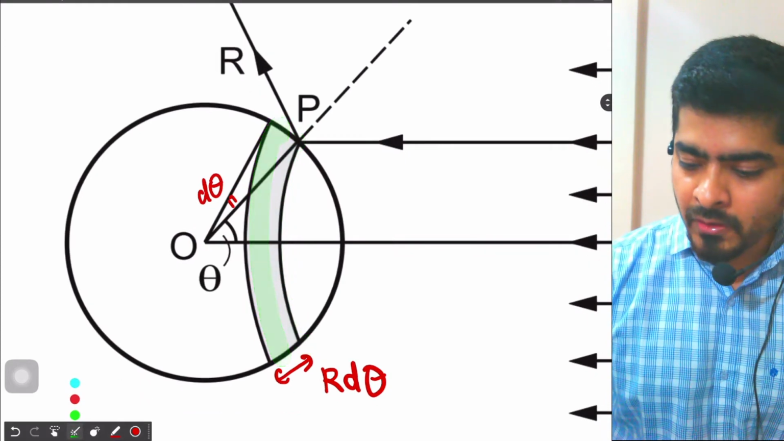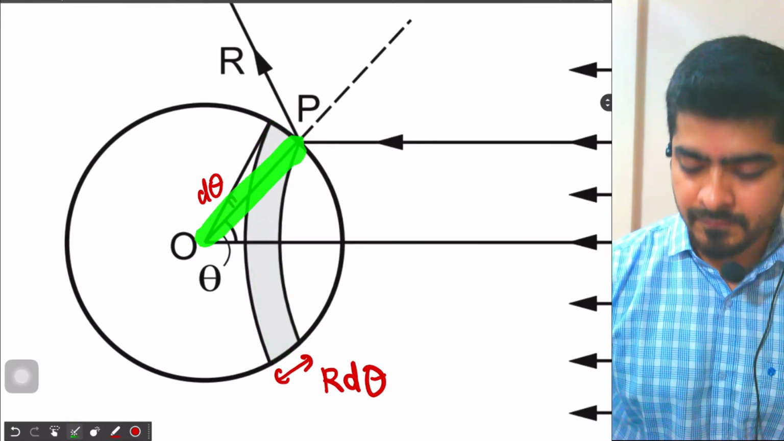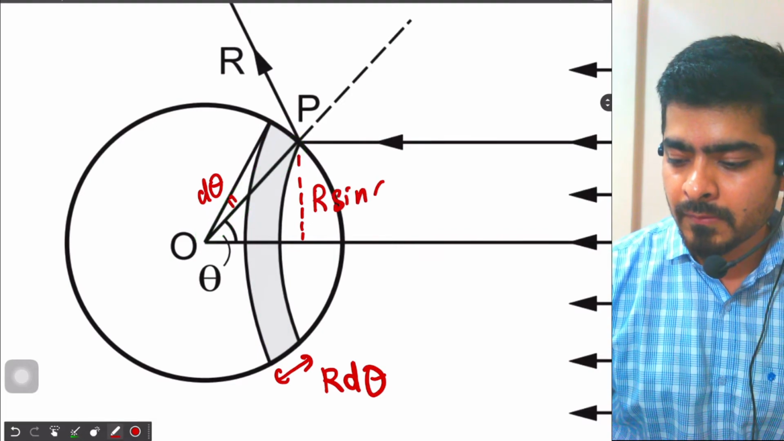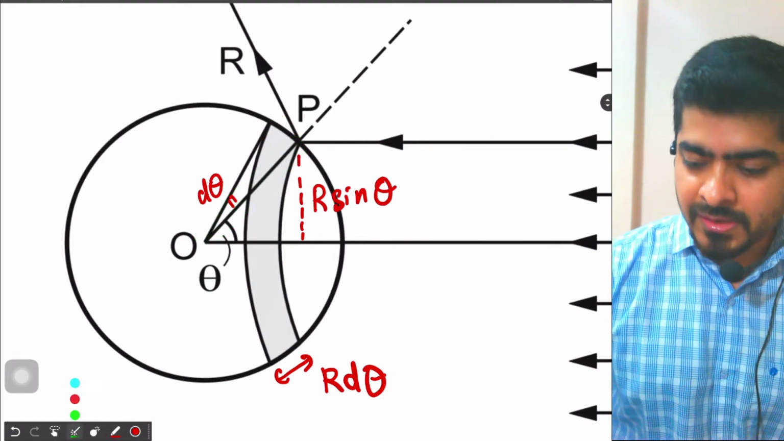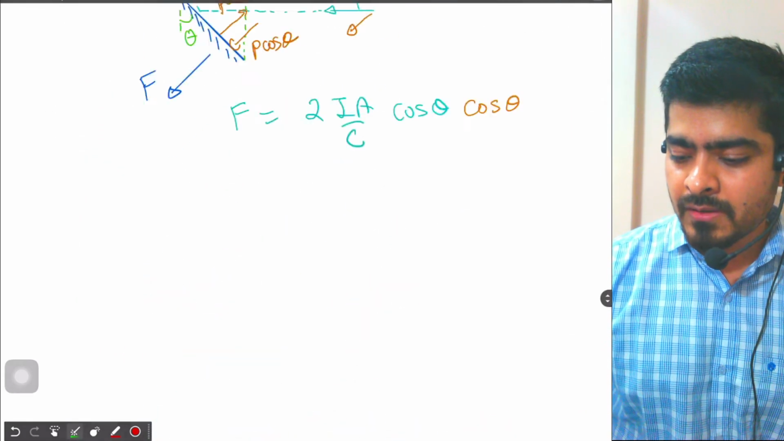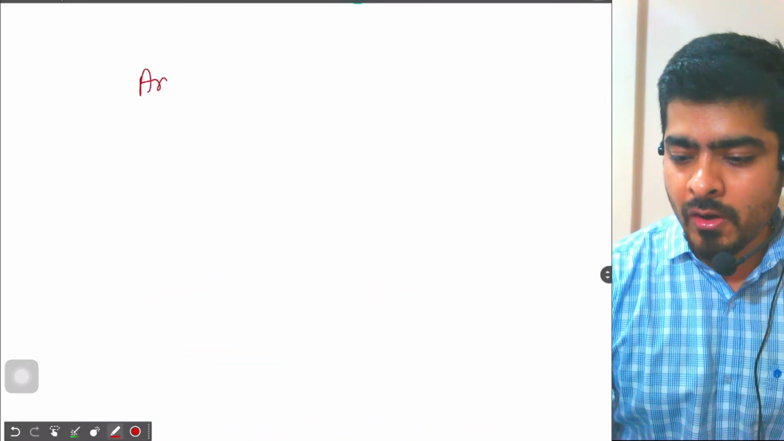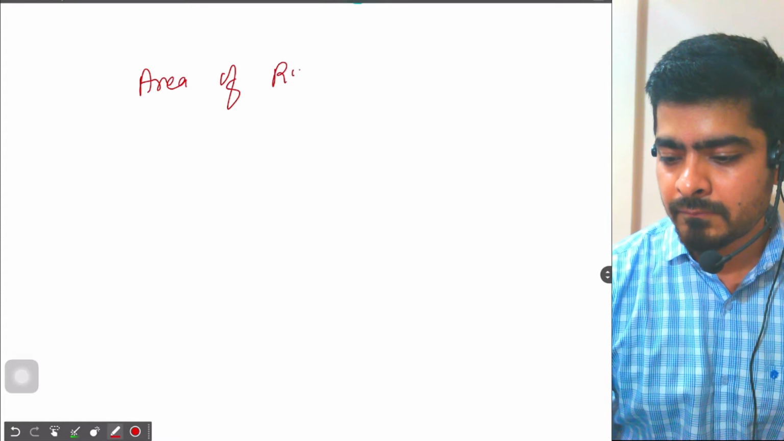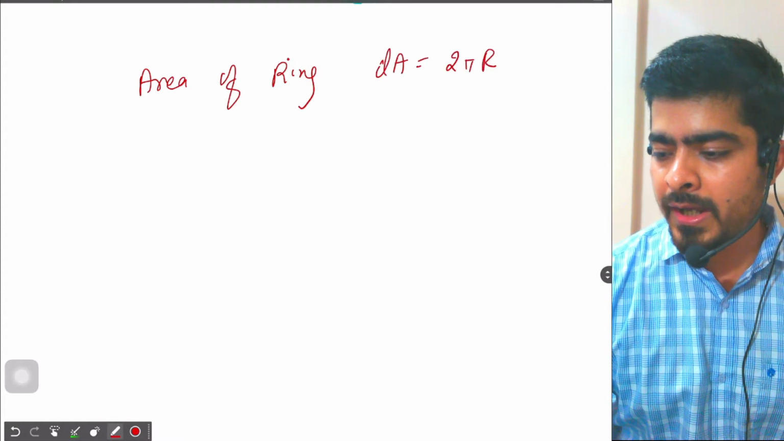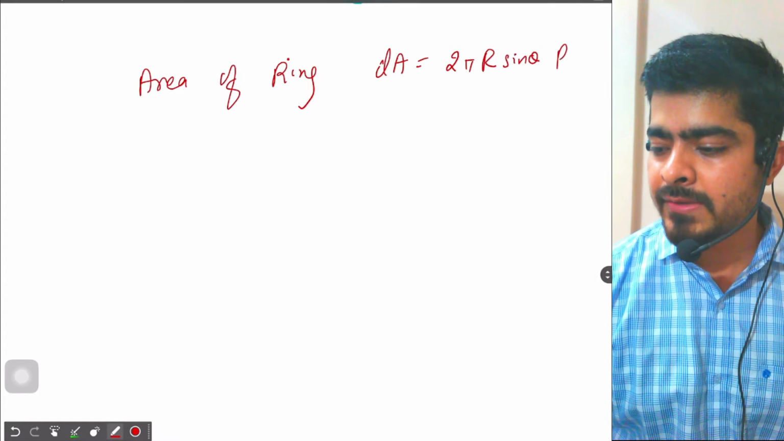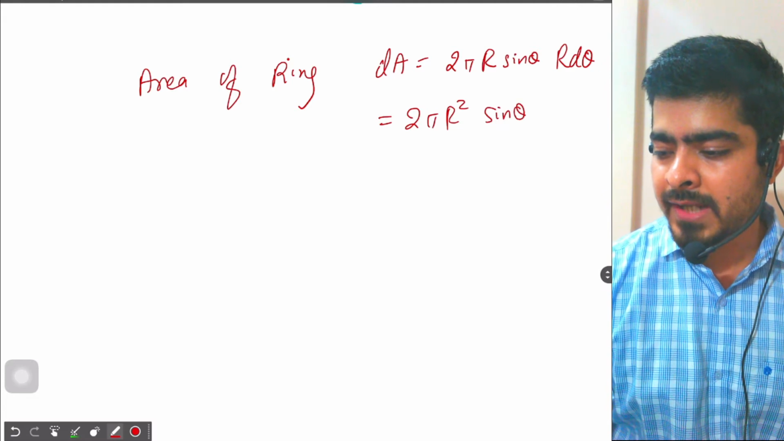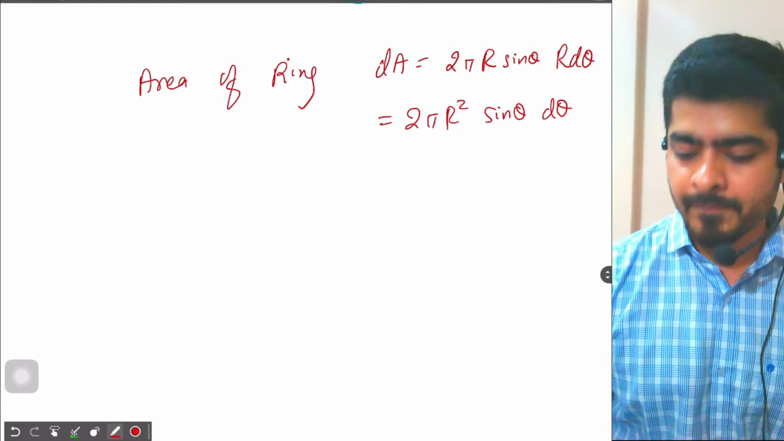So first of all, the radius of the sphere is r. Then the radius of the ring will be how much? R sin theta. So the circumference of the ring will be 2 pi r sin theta multiplied by the thickness. Okay. So area of the ring will be how much? dA will be 2 pi r sin theta times r d theta. So that will be 2 pi r square sin theta d theta.